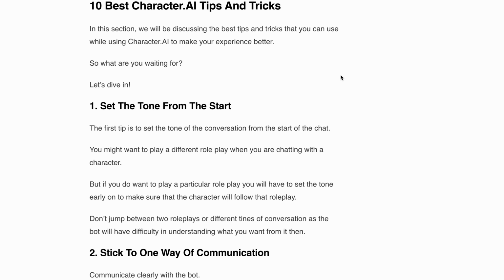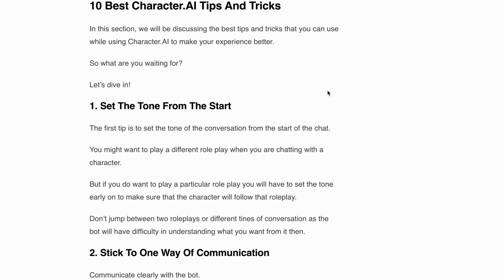First tip is set the tone from the start. Setting the tone of your conversation right from the start can make a world of difference. When chatting with the character, you might want to engage in different role plays. However, if you have a particular role play in mind, make sure to establish that tone early on. By doing so, the character will seamlessly follow your lead. Remember, jumping between different role play or conversation styles can confuse the bot, so keep it consistent.